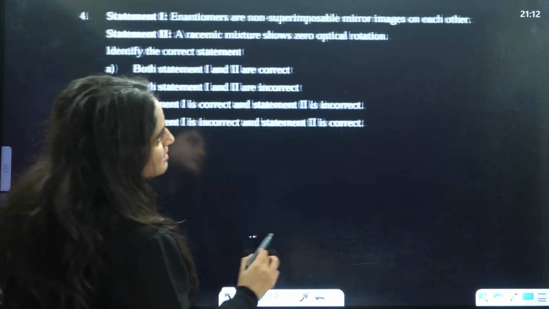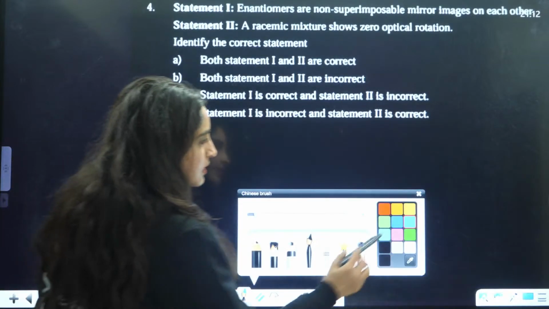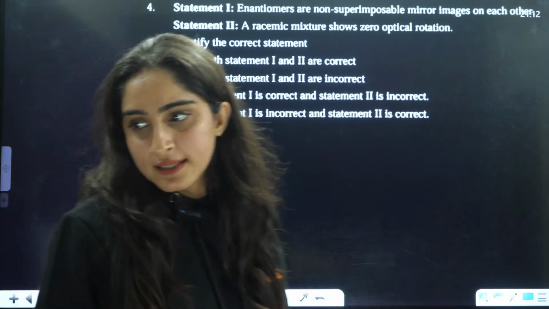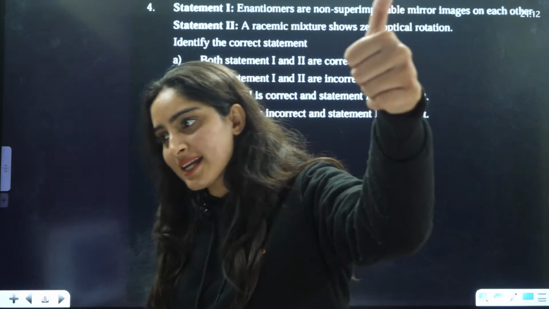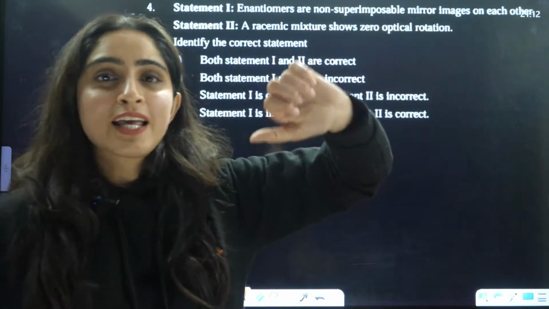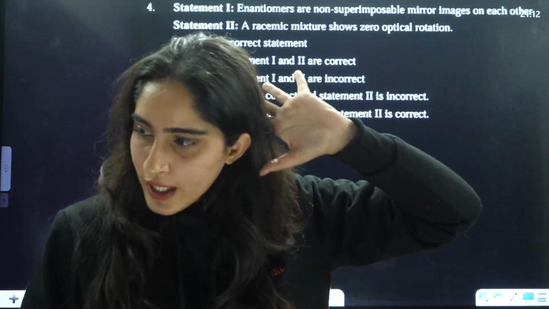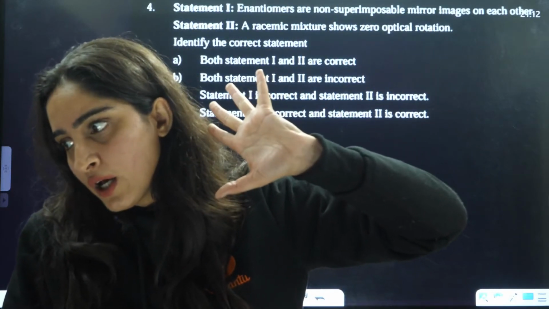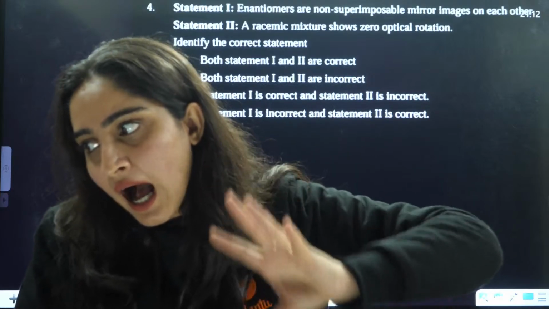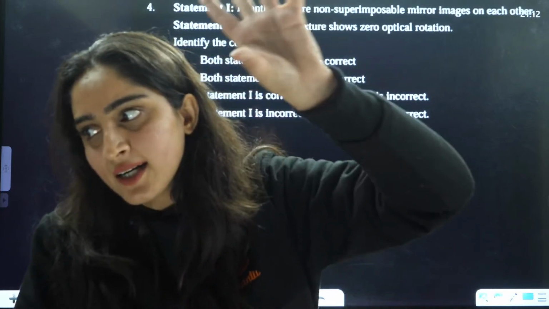Chalo. Next thing, beta, is that clear to everybody? If that is clear, just give me a thumbs up in the comment section that yes, ma'am, that is clear to us. Okay, Srinivas, Manikanta, Mehraj, is that clear? OK.